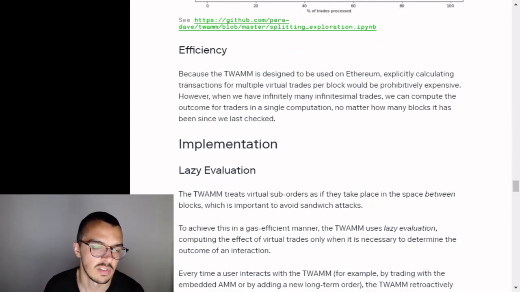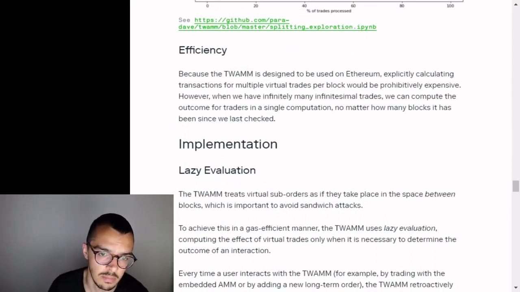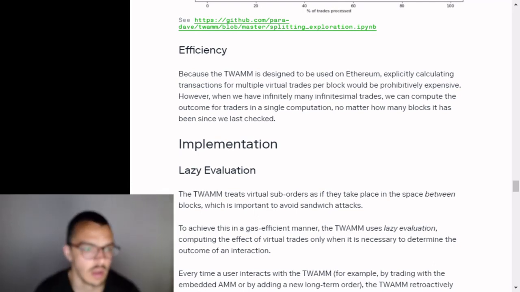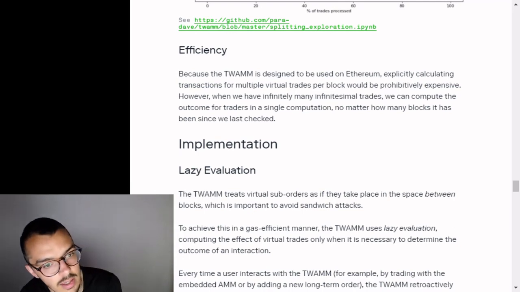Efficiency. Because the TWAMM is designed to be used in Ethereum, explicitly calculating transactions for multiple virtual trades per block would be prohibitively expensive. However, when we have infinitely many infinitesimal trades, we can compute the outcome for traders in a single computation, no matter how many blocks it has been since we last checked.